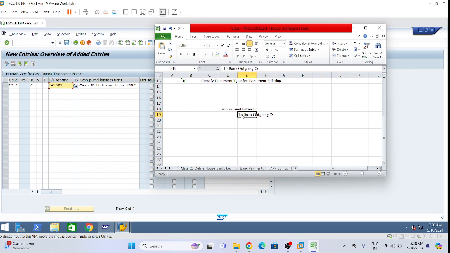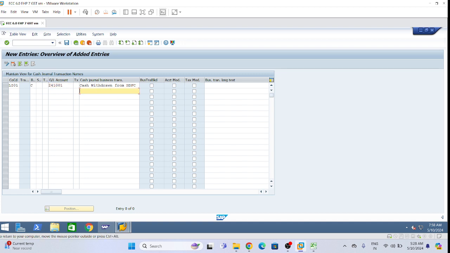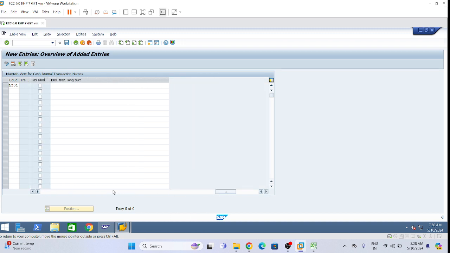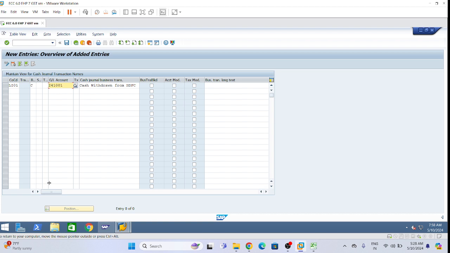This one is the bank outgoing account because we are withdrawing cash from the bank. Cash general business transaction. Okay, so now next one.